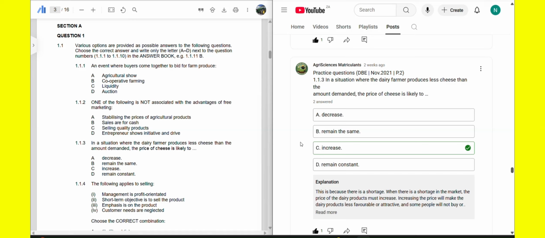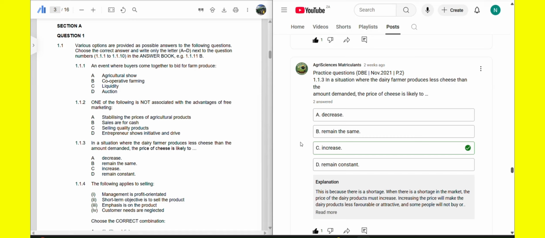Meaning more customers will want to buy that cheese because of the lower price, because people take advantage of the lower price. The cheaper the product is, the more people will want to buy it, and it will result in a rise in demand. So that means option A is wrong, because if we decrease the price, the farmer will not keep up with the demand because the demand will increase.